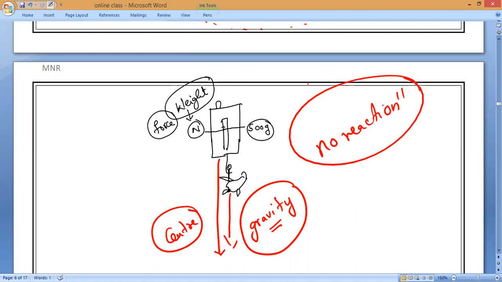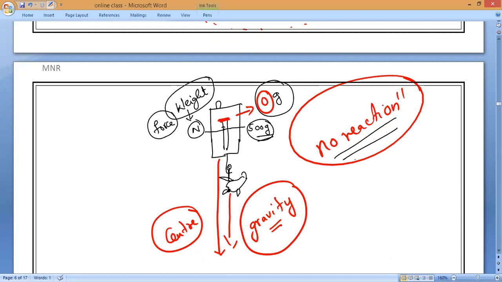That is why the weight will immediately show zero. Understand, Hari? Yes, sir. So when I am hanging it, it shows 500 grams, but when I drop it, it shows 0 grams because there is no reaction force.